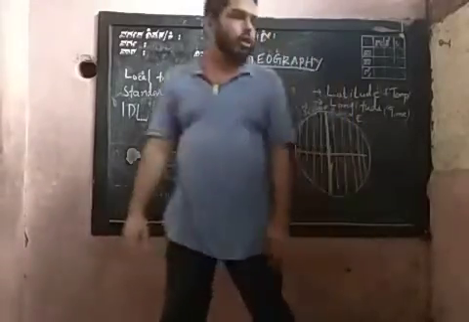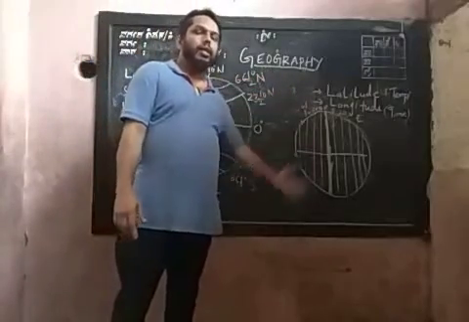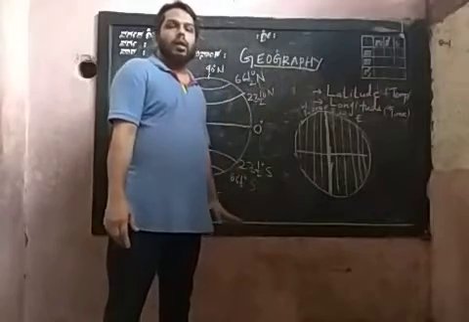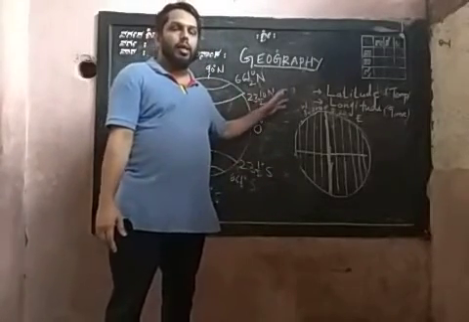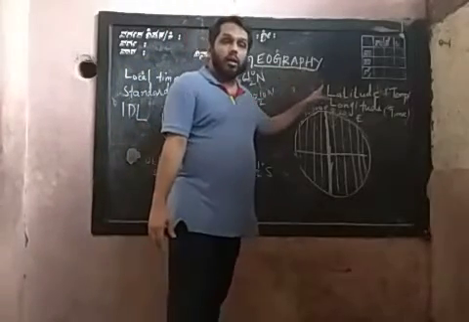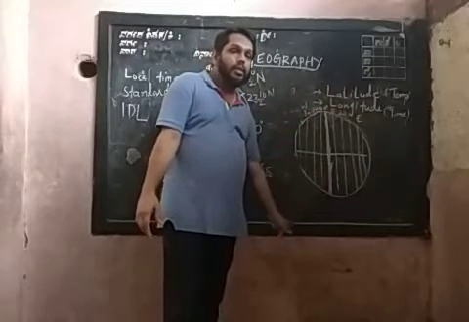And coming to longitude, longitudes are vertical lines from north to south. Vertical lines are imaginary lines passing from north to south.